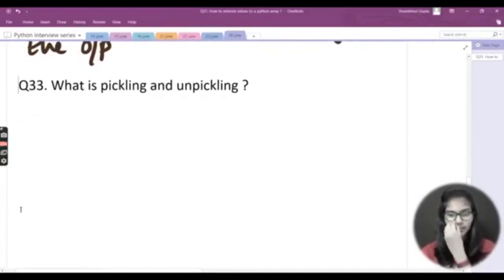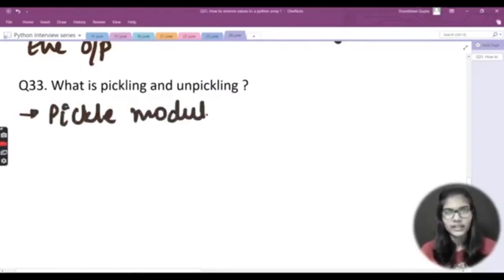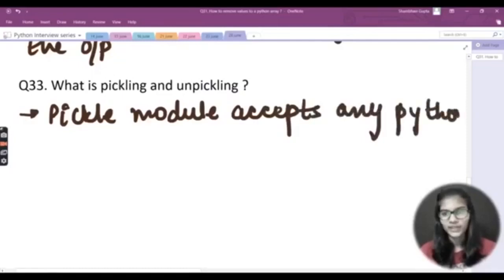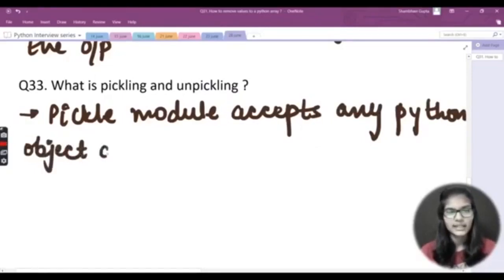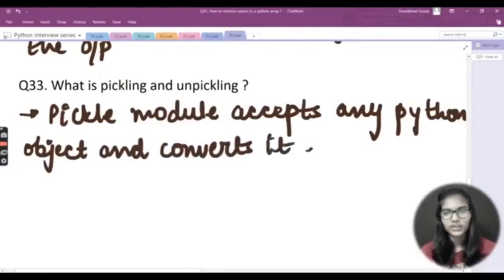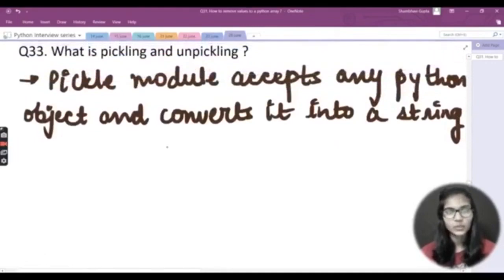What is pickling and unpickling? Now we are going to see about pickling and unpickling. Let's write out the answer for this. So I would write here: pickle module. Pickle module accepts any Python object and converts it into a string